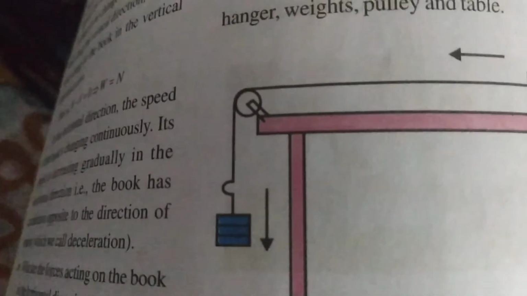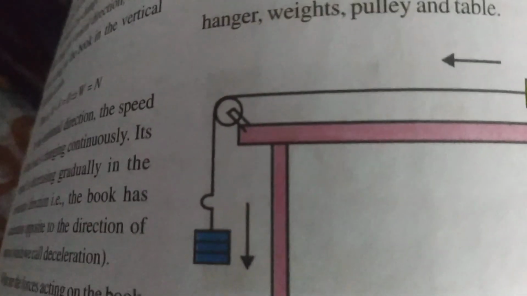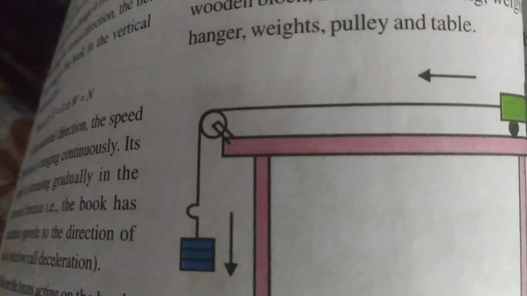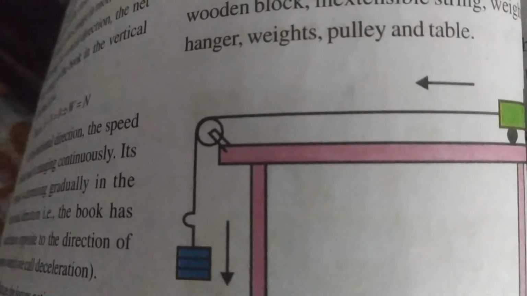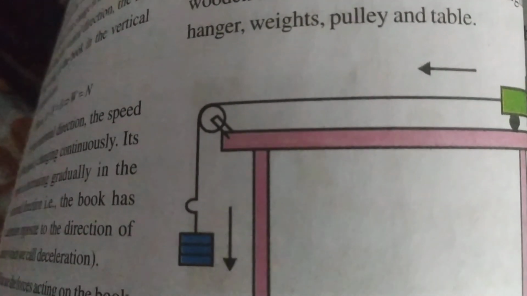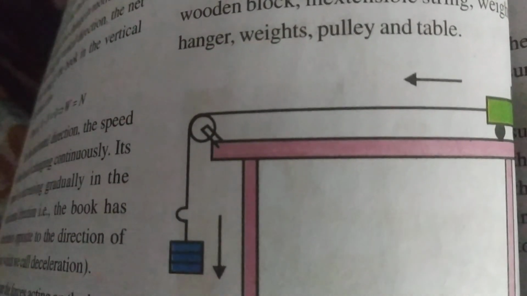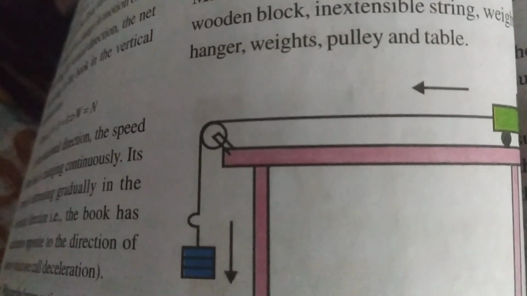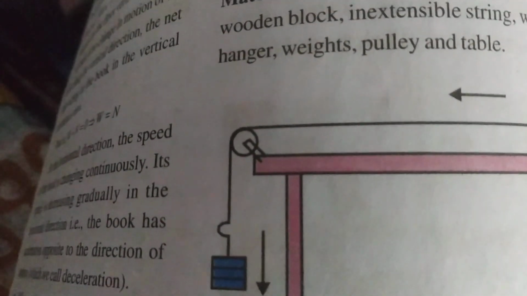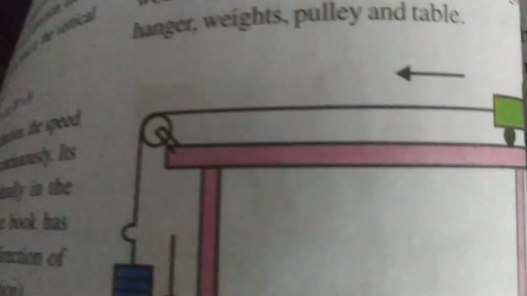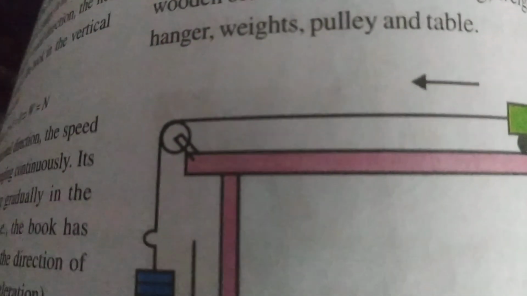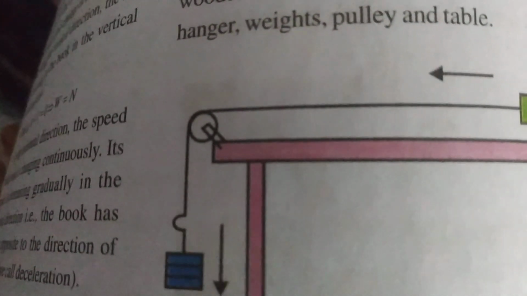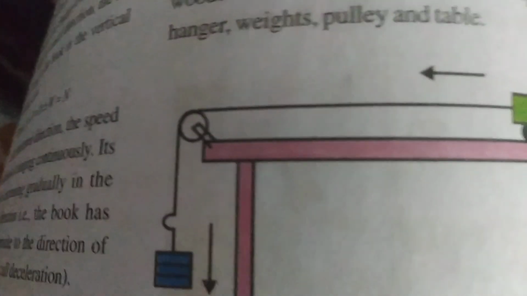It gets acceleration. What is acceleration? The rate of change of velocity in a certain time. You learnt in the previous class what acceleration is. Velocity by time. In that particular time, the change in velocity or speed is called acceleration. So here the block is at rest with respect to the surface of the trolley, but it is in motion with respect to the surface of the table.